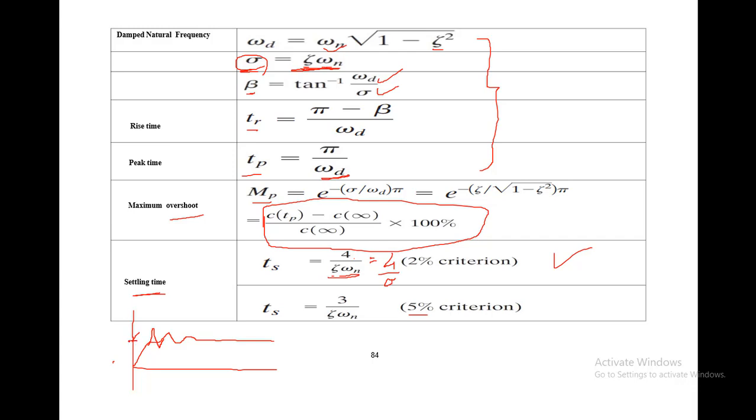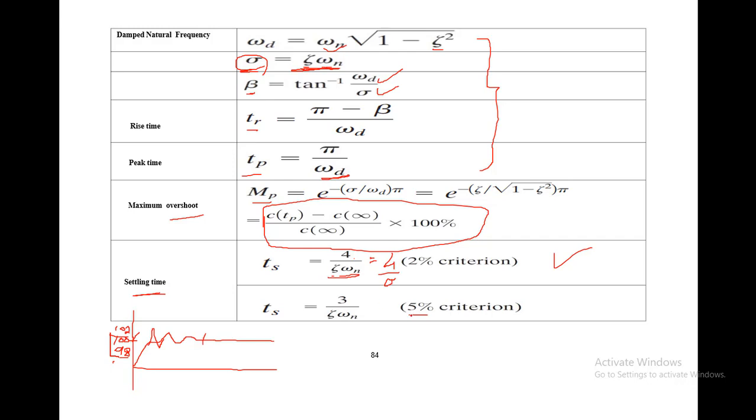If the settling value is 100 and the criteria is 2%, it means the settling time will be achieved if the value from 98 to 102 is constant. If this signal gets to equilibrium between 98 and 102, we will say that the system has achieved its settling time. The signal has been settled, and the time required for this settling is known as the settling time.